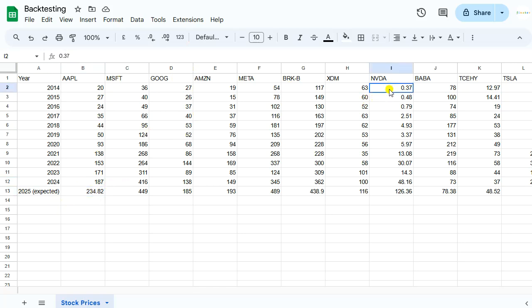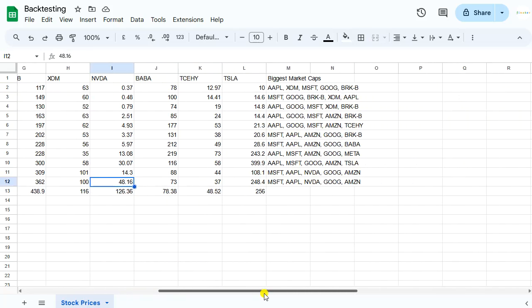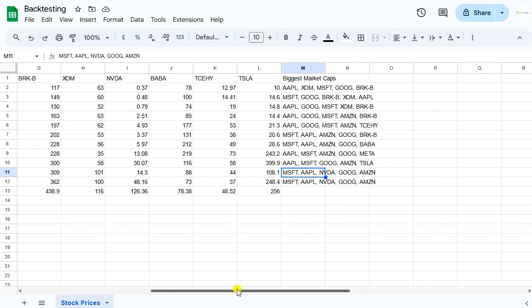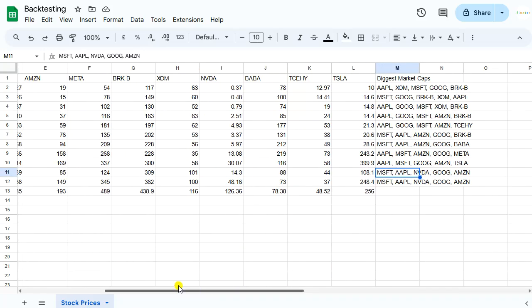Similarly for Nvidia, split adjusted, the stock price in 2014 was 0.37. So this was not a top 5 market cap stock, so you wouldn't have invested into Nvidia back then. But today, the stock price is 126, and I think from 2024 on, it was one of the top 5 stocks, right? Yeah, even in 2023, it was one of the top 5 stocks by market cap. Okay, so this is the basic idea.